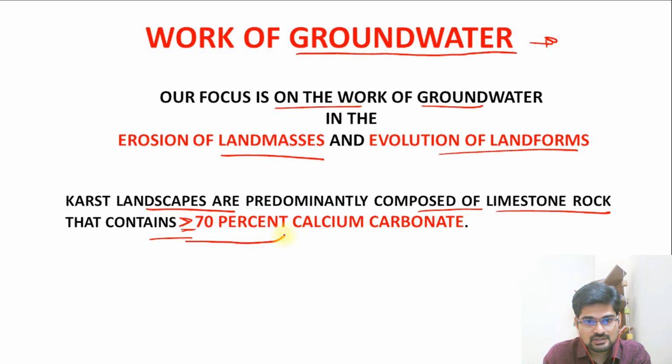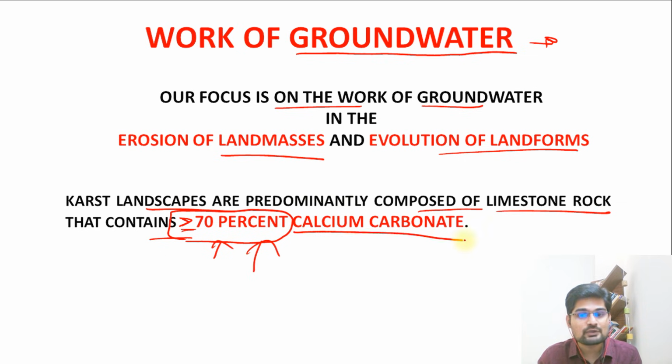Now here is the catch. Where can this landscape be found? Not everywhere, even if it has smaller limestone. It has to have 70 percent or more. Almost 70% of the rock structure, if it is of limestone type, then there is a probability of this karst topography.